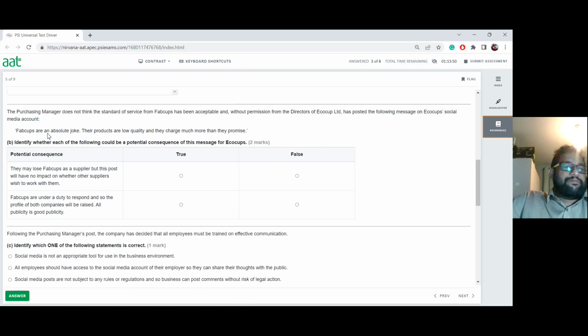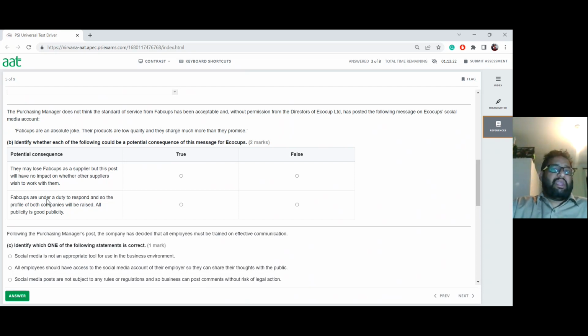So here they're saying FabCups are an absolute joke. Their products are low quality. They charge so much more than they promise. Oh, of course they've done that, but we should not scream out about our suppliers that way. Identify whether each of the following could be a potential consequence of this message for EcoCups. So they're saying here they may lose FabCups as a supplier, but this post will not have an impact on whether the other suppliers wish to work with them. Yeah. So what do you think it is?